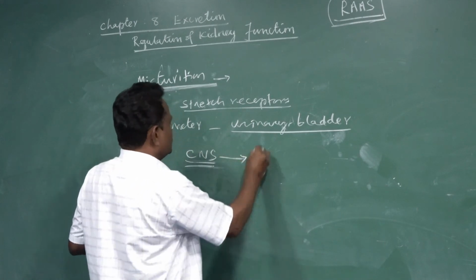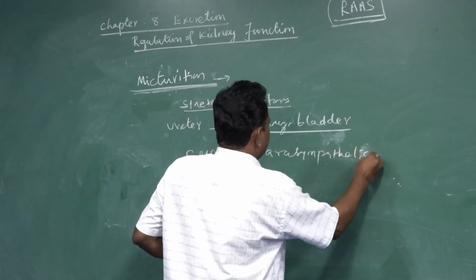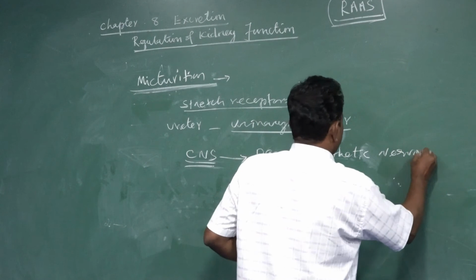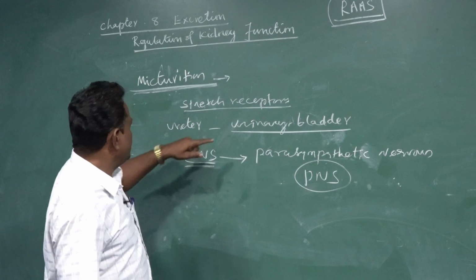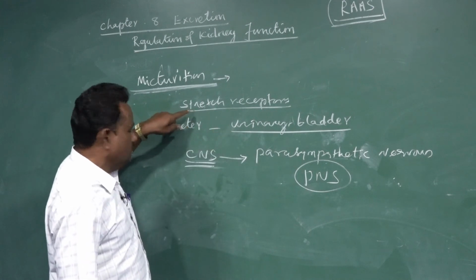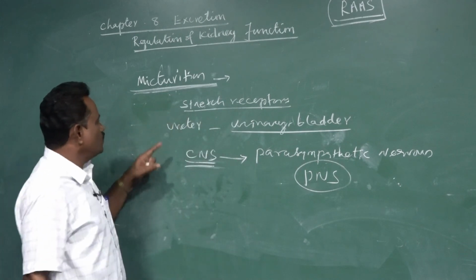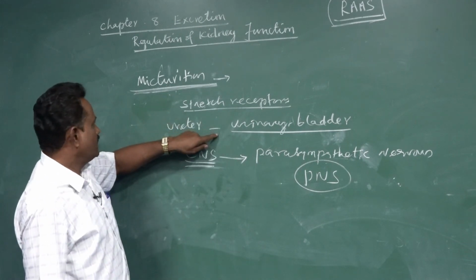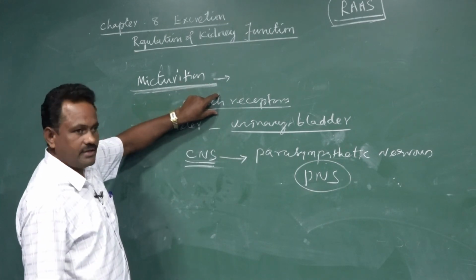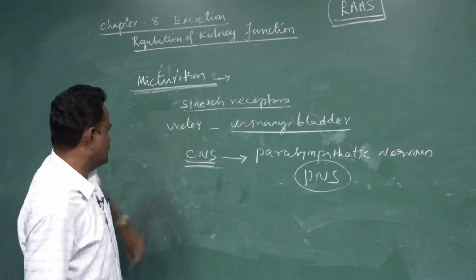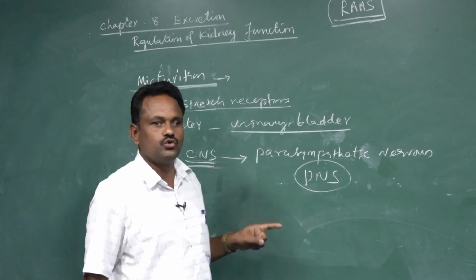From the central nervous system, the parasympathetic nervous system, called PNS, carries information to the urinary bladder and induces the stretch receptor to relax when the urinary bladder gets filled with urine. When the stretch receptor stimulates the smooth muscles of the urinary bladder to relax, the urine is expelled out from the urinary bladder through the urethra.